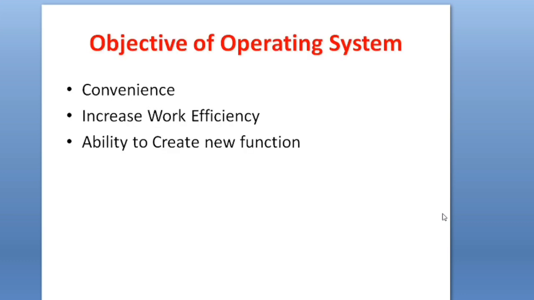Now let us see, what are the objectives of the operating system? Actually, the first objective of the operating system is convenience. That means the user must have the convenience to use the computer, the mobile, etc., so that the user can do anything very easily and in a very user friendly manner. So that is the first objective of the operating system.